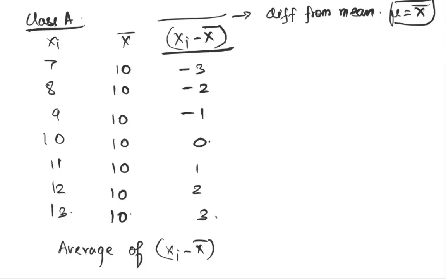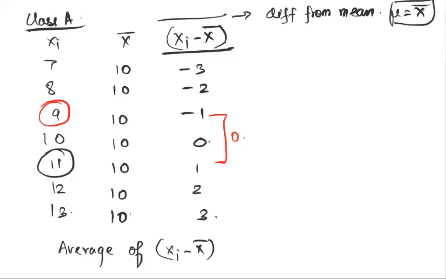The reason is that when you actually take a simple average, you add, let's say, minus 1 and 1, and that becomes 0, correct? Which means that 9 was different from 10 by minus 1, 11 was different from 10 by 1. When both of them add up, the total difference comes out as 0. Basically, you're sort of normalizing the difference here, which you don't want to do. 9 is as different from 10 as 11 is, just that they're different from 10 in opposite directions. But here direction does not matter. The concept of dispersion or the concept of variance has nothing to do with direction. It does not care about direction.